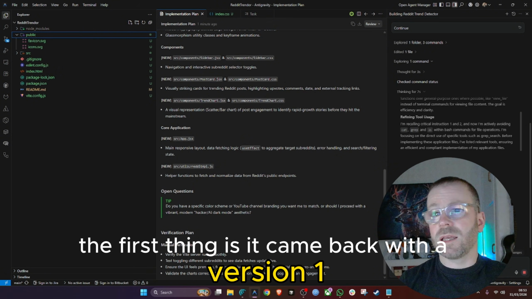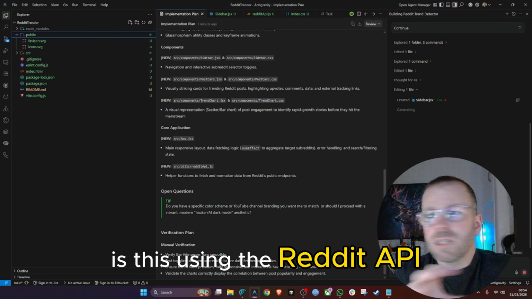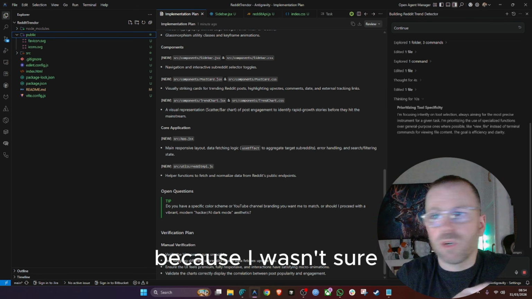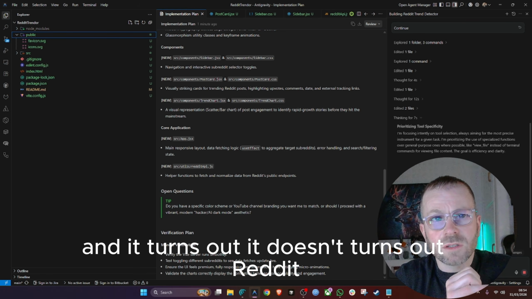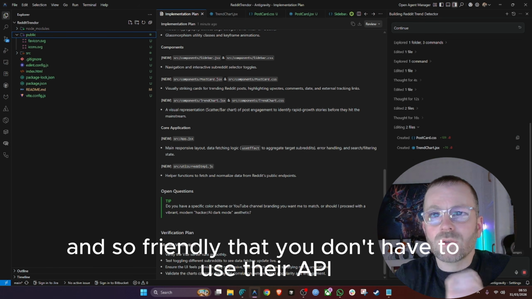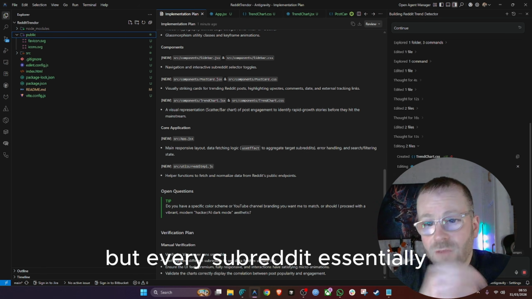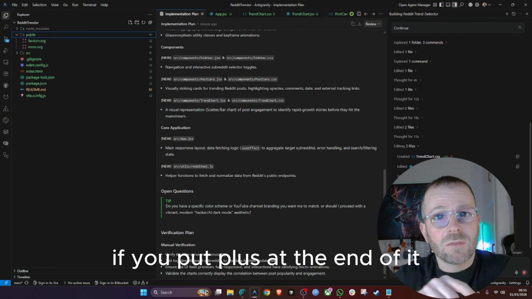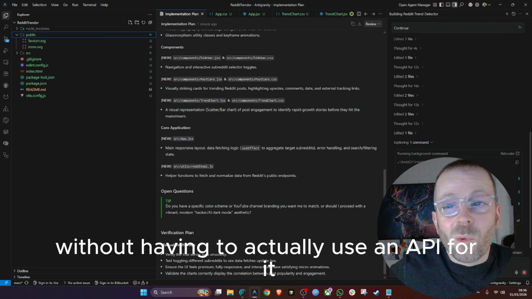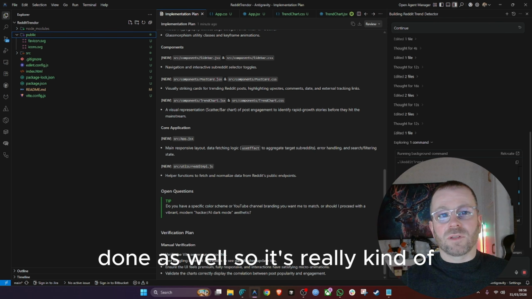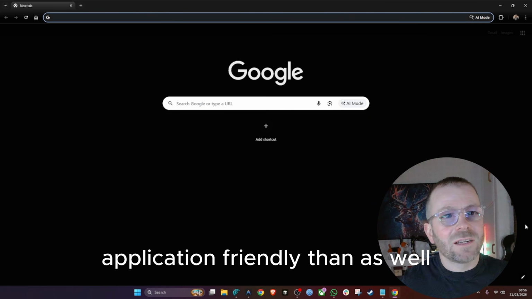The first thing is it came back with a version 1 which was looking really good. So I actually had to ask it, is this using the Reddit API? Because I wasn't sure, because it hadn't actually asked me for any API details. And it turns out it doesn't. Turns out Reddit is so good and so friendly that you don't have to use their API. There is a developer API, but for every subreddit, essentially, if you put .json at the end of it, you can scrape the information off that site without having to actually use an API for it as well. So it's really, I don't know what you call it, application friendly as well.